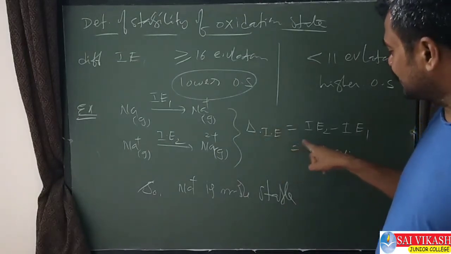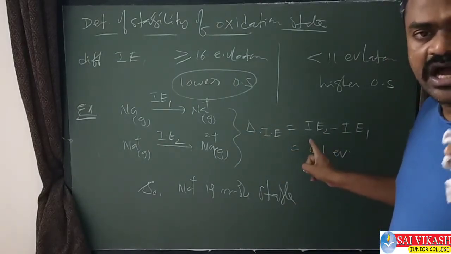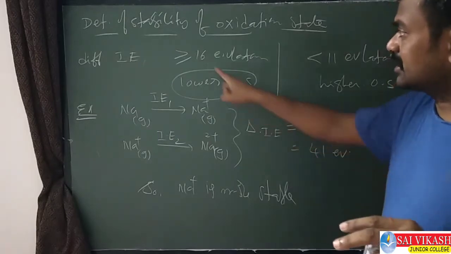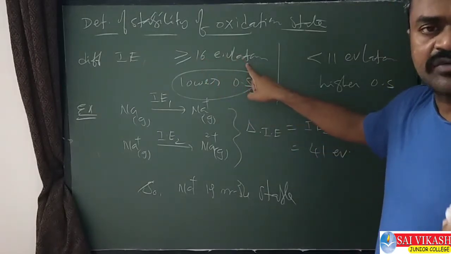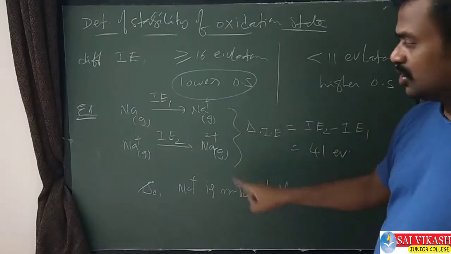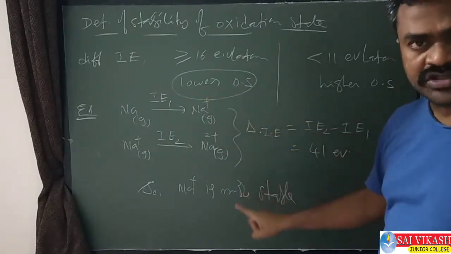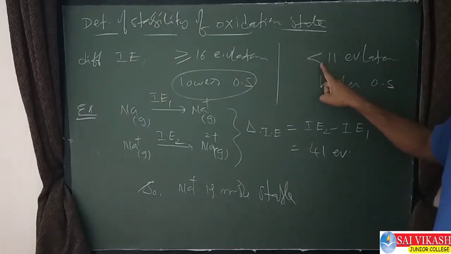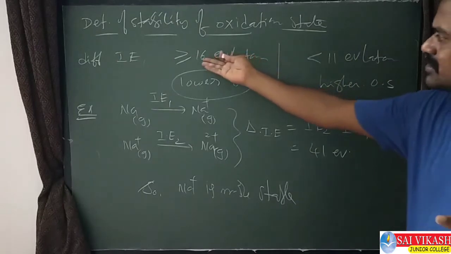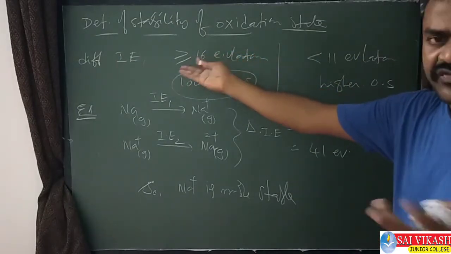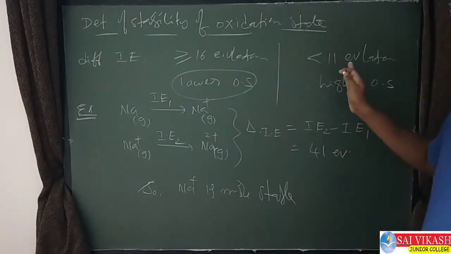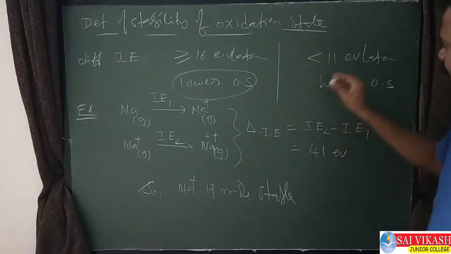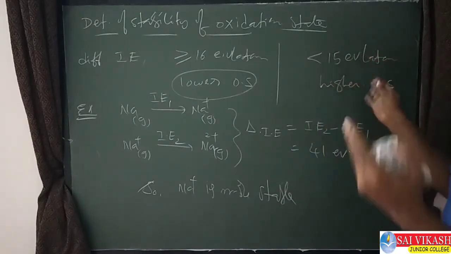If the difference between two successive ionization enthalpy values is greater than or equal to 16 electron volt per atom, then the lower oxidation state is more stable. Suppose the difference between the two successive ionization enthalpy values is less than 15, you can take 15 here also, less than or equal to 15 electron volt per atom.